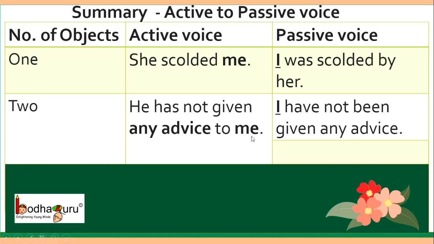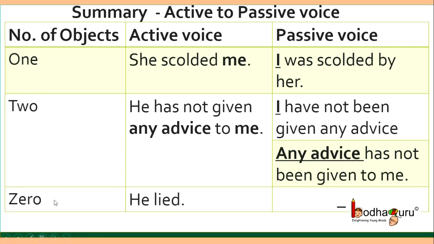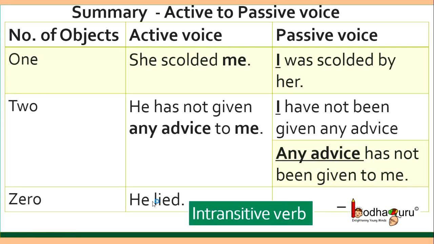How do we change it to passive? First way, I have not been given any advice. Next way, any advice has not been given to me. So remember, there are two ways to change to passive when the sentence has two objects. Lastly, what happens if there is no object in the sentence? For example, he lied. Remember, this is the case of intransitive verb and this has no passive form.